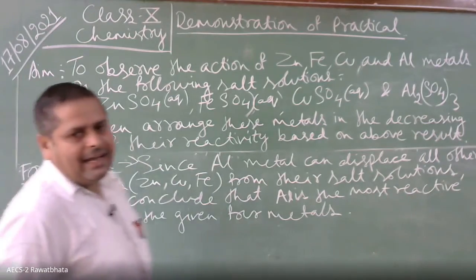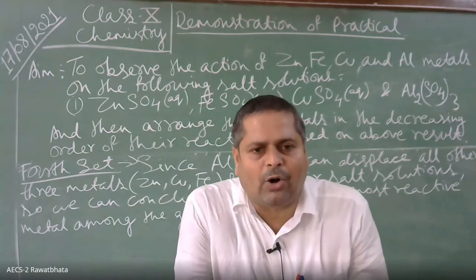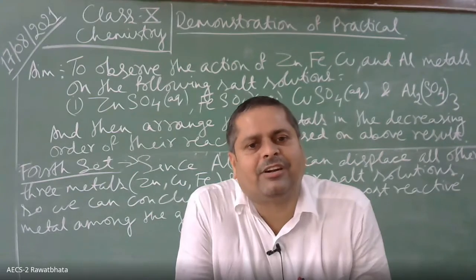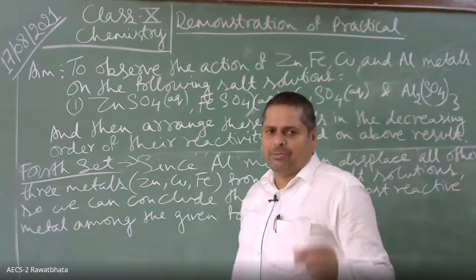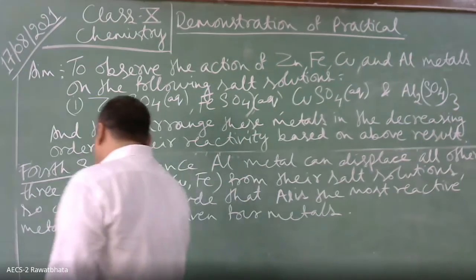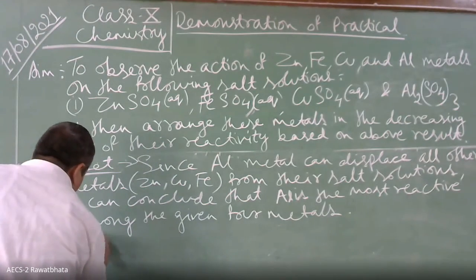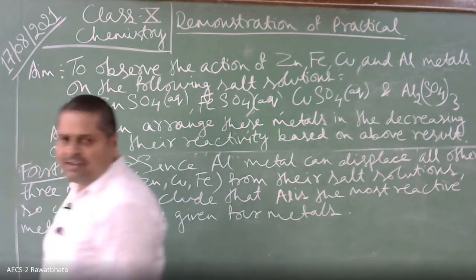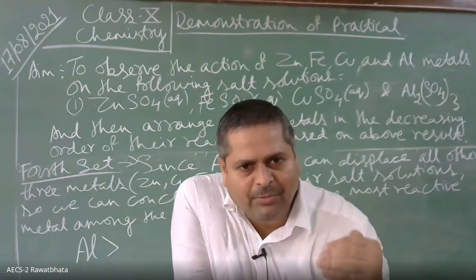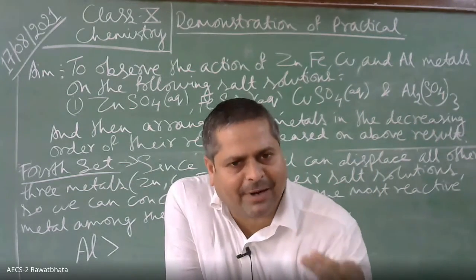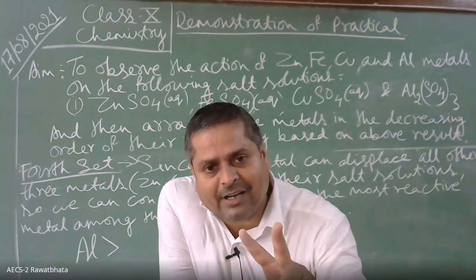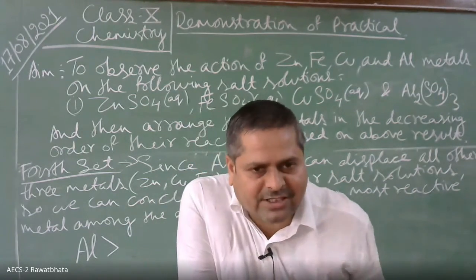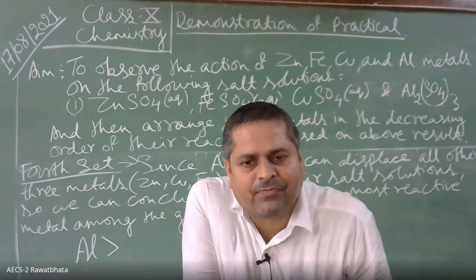Now at the end we need to write down the order of decreasing reactivity of metals. So aluminium is the most reactive metal. After that, because aluminium is capable of displacing three metals from their salt solutions, then another metal which can displace two metals from their salt solutions, tell me.